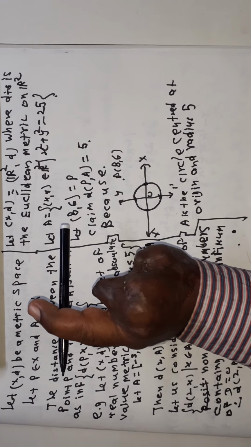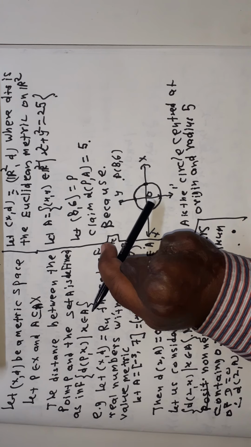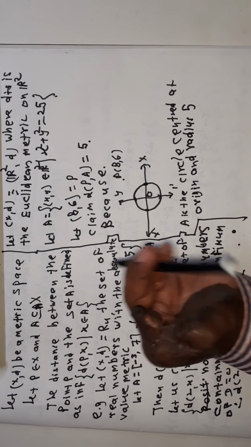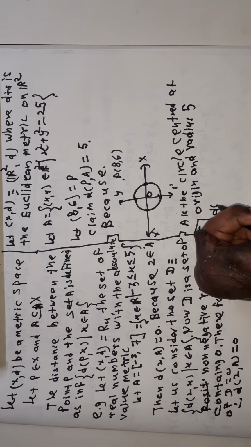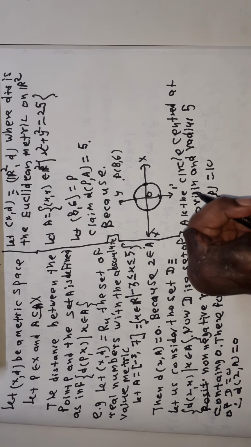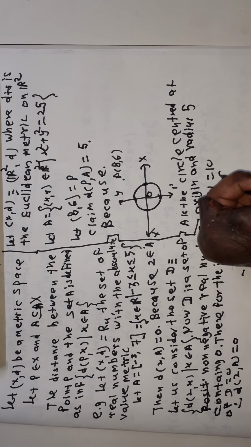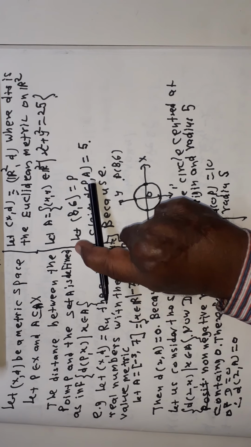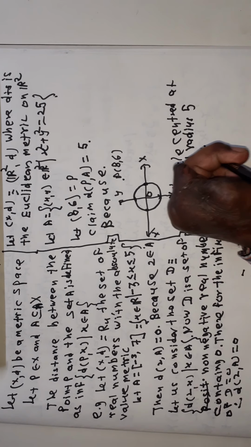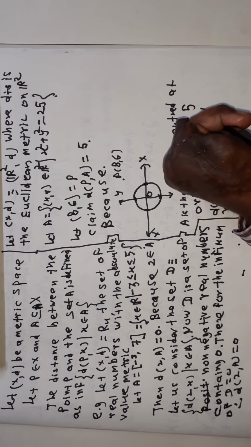Good. Now see here, point P, suppose O is the origin, the distance between O and P is equal to 10 and the radius is 5, and therefore the distance between P and A is equal to 5.